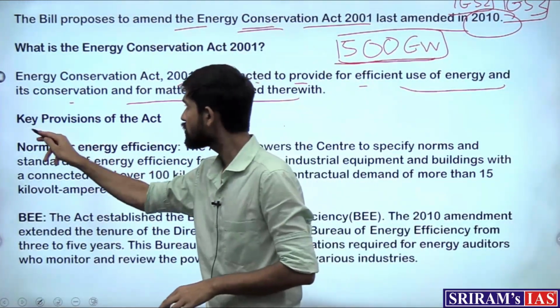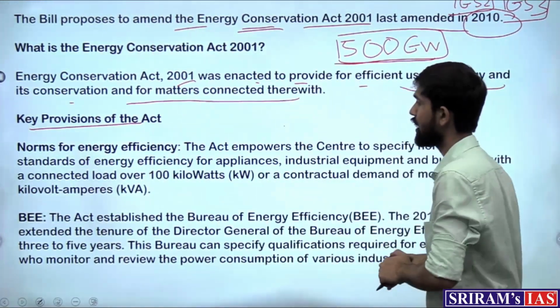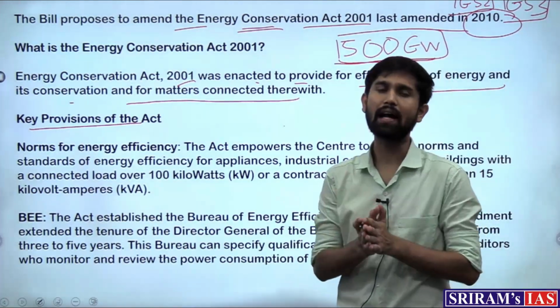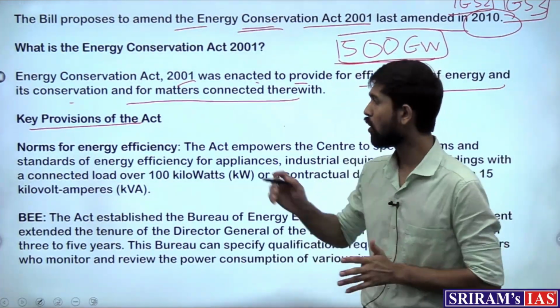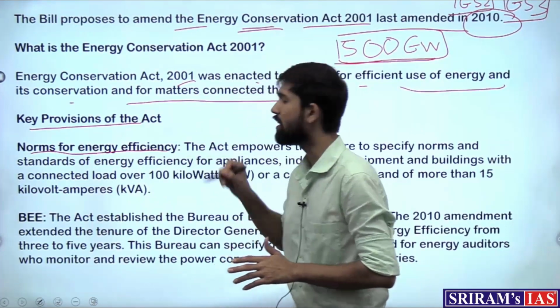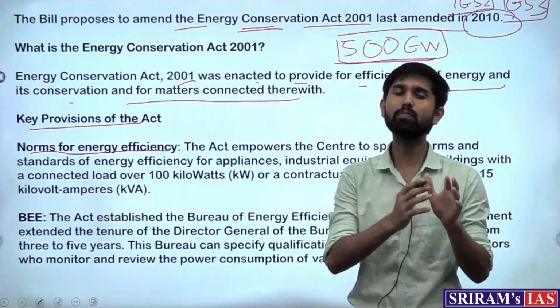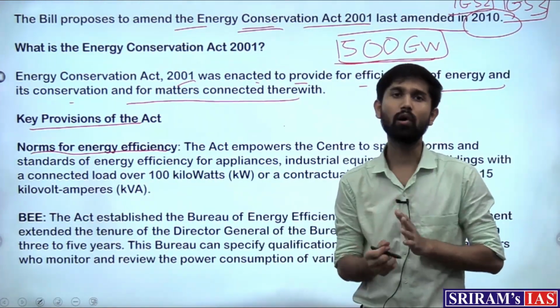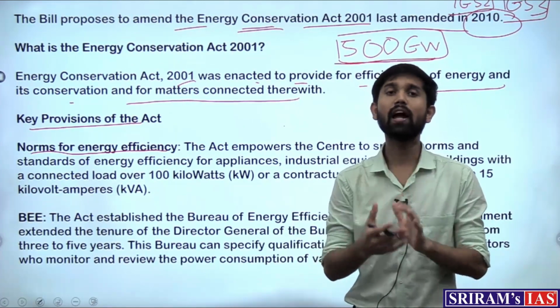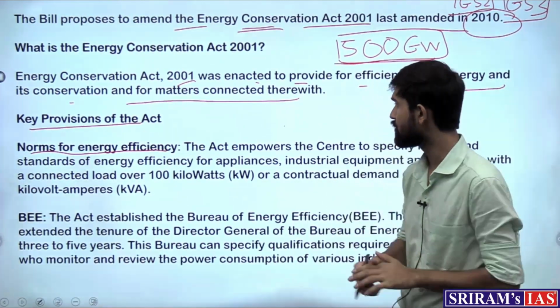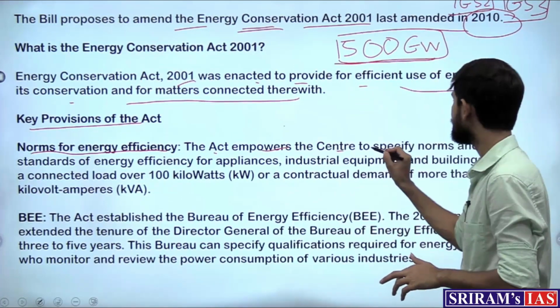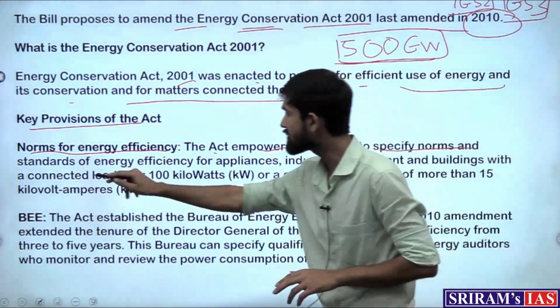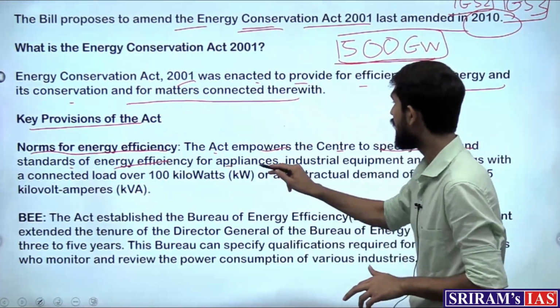Talking about the key provisions of the Energy Conservation Act of 2001, this Act primarily talks about the norms for energy efficiency, as to what steps should be taken by each organization and the government to adopt and achieve energy efficiency. The Act empowers the center to specify norms and standards of energy efficiency for appliances.